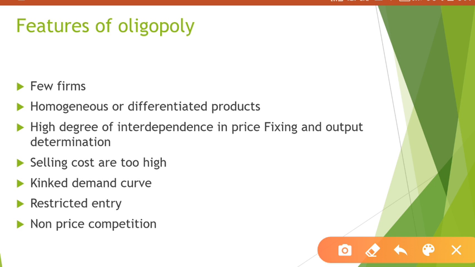Now what are its features? Under oligopoly we have already seen there are few firms. That means the number of firms is very small. Since they behave in a group, it is not that nobody can enter. Yes, you can enter, but the entry is very difficult.